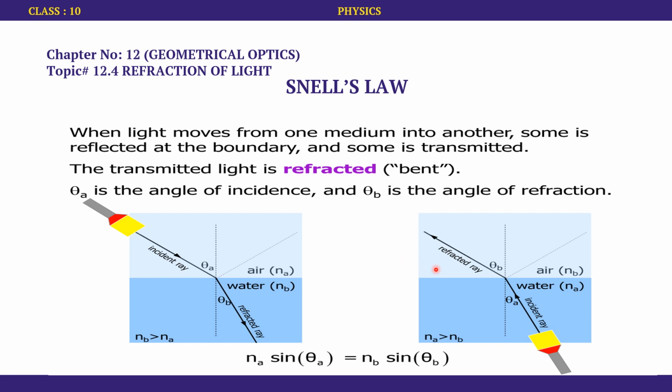Okay, if we look at the other situation, in this case the ray of light is entering, or we can say that the incident ray is entering from this point, which means it is passing from water to air. Now you see that in this case, Na is greater than Nb.